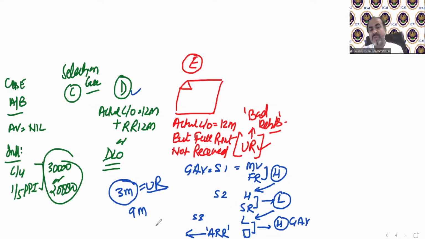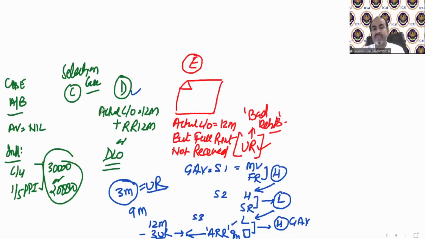So how many months rent will we take over here? Of course, only 9 months, because 3 months rent has not been received. So technically, we will take only the 9 months value over here. You can also write it like this: 12 months rent minus 3 months unrealized rent. Then you can take this value over here, or you can directly take the 9 months value.